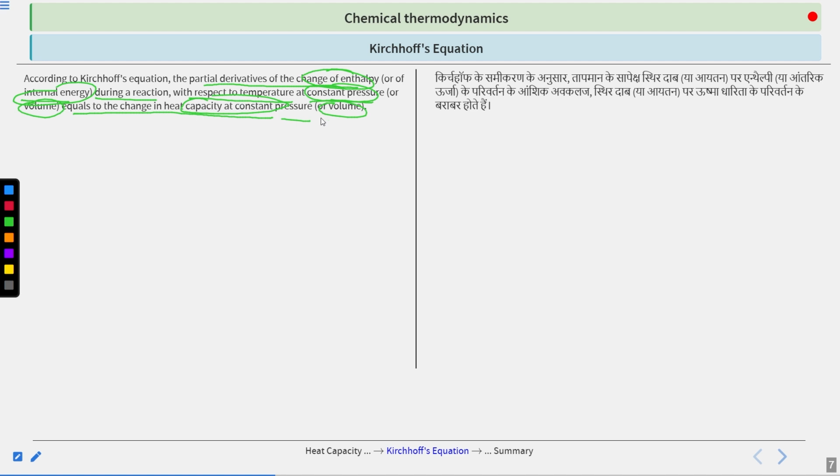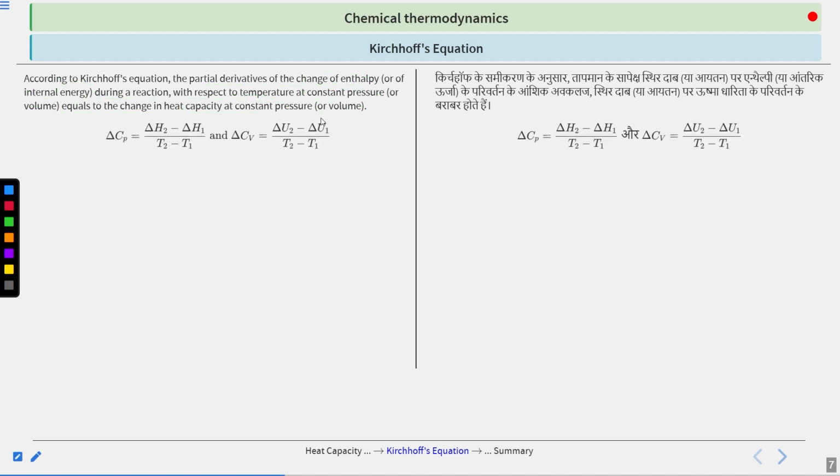Now since we have taken the partial derivative, we can integrate that equation and arrive at our final equation, which is the useful equation for you. If you integrate this equation and put in the limits, you will get delta H2 minus delta H1 equals delta Cp times (T2 minus T1). Clear?